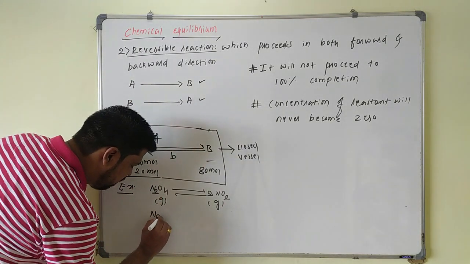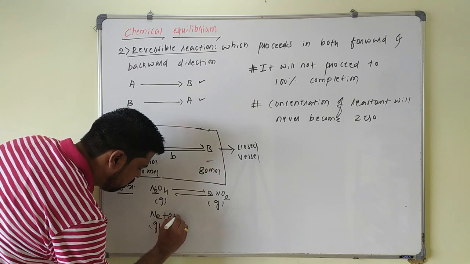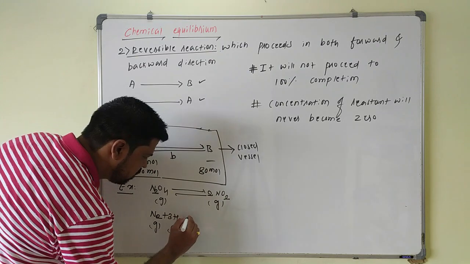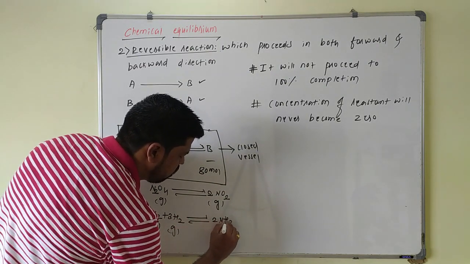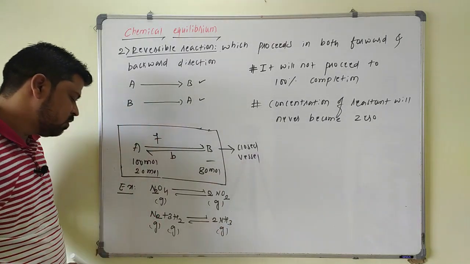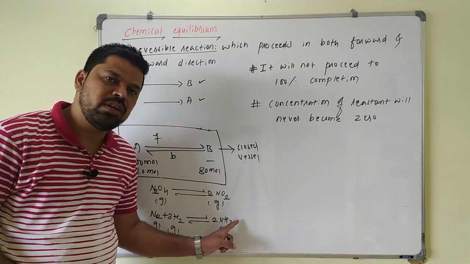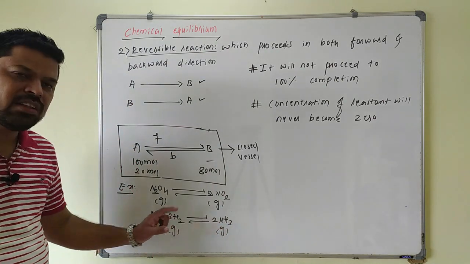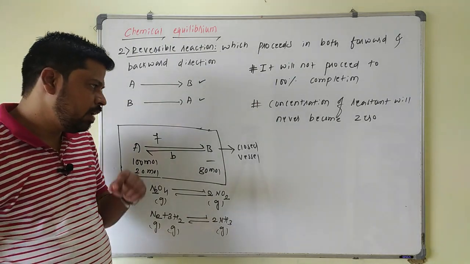You can take N2 gas, which combines with 3 moles of H2 gas. It gives 2 moles of ammonia gas. So these two combine together to give 2 moles of ammonia. If you decompose this ammonia, again it will give back N2 and 3 moles of H2. So again it comes under a reversible reaction.